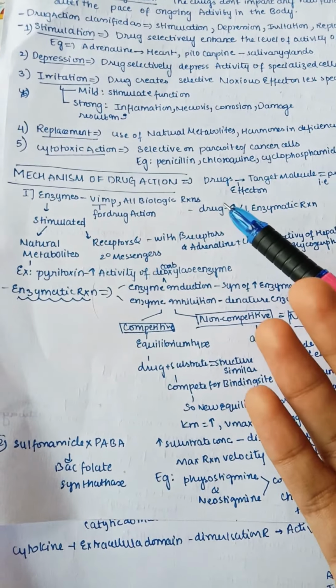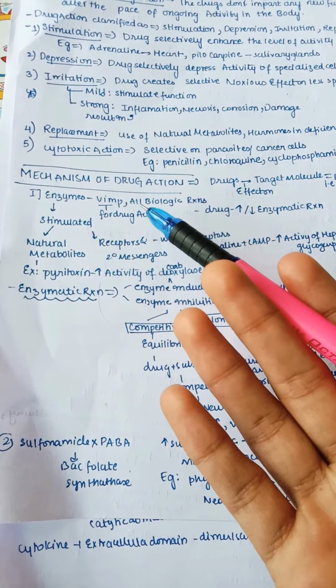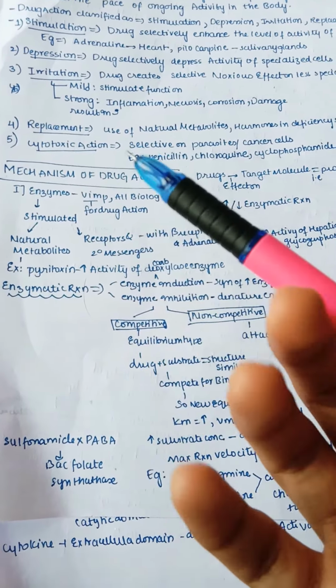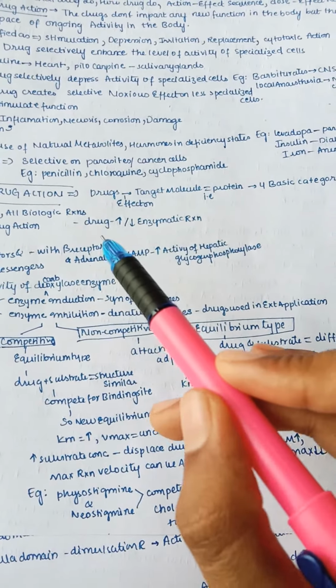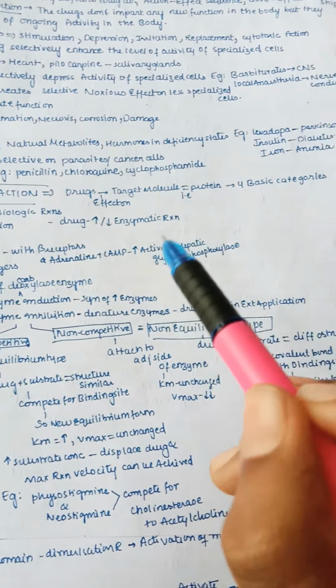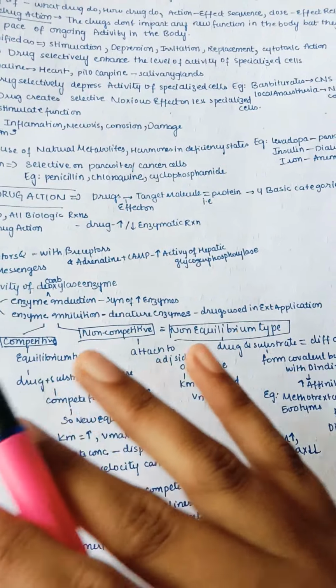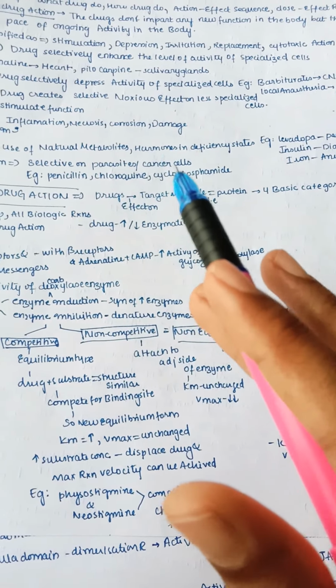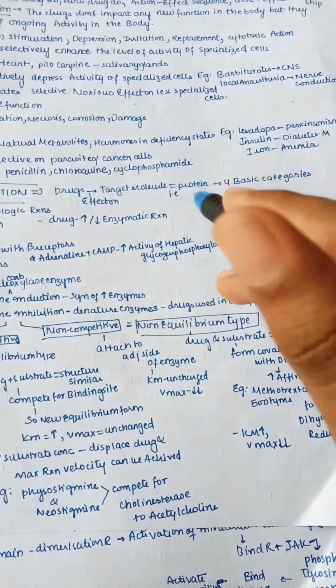Now next let us understand the mechanism of drug action. So the drug has entered into our body. What is it doing? Let us understand. The drug mainly affects the target molecule, right? What is the target molecule in our body? That is nothing but the proteins. We know our body is made up of many proteins. So our drugs mainly go and first act on the protein.